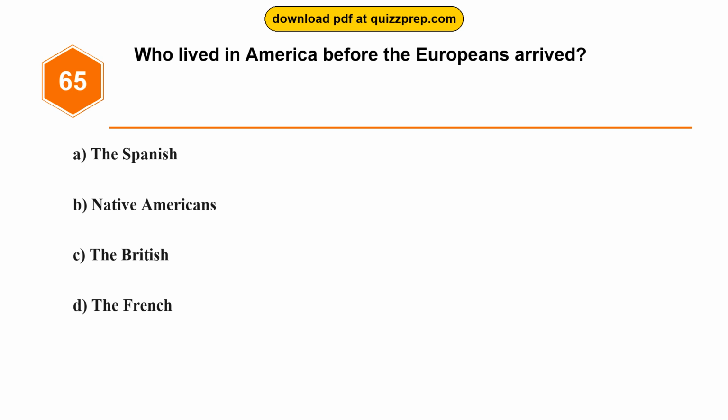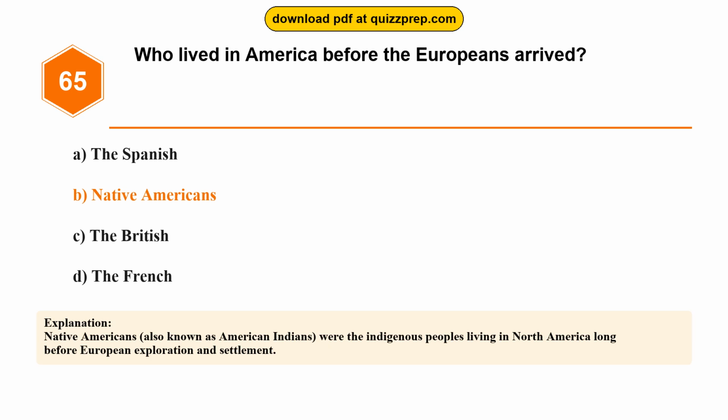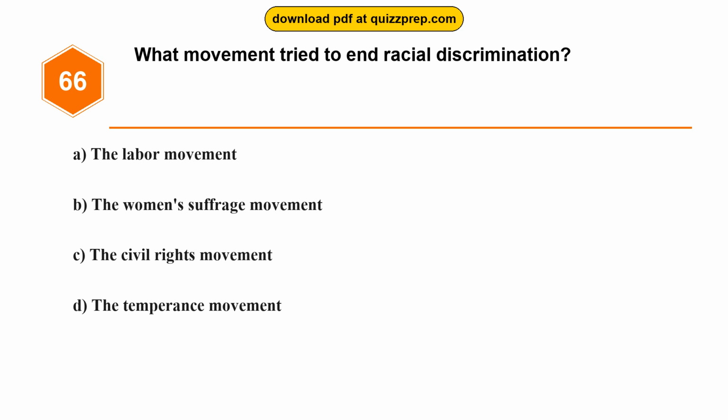Question 65. Who lived in America before the Europeans arrived? Option A, the Spanish. Option B, Native Americans. Option C, the British. Option D, the French. The correct answer is option B, Native Americans. Native Americans, also known as American Indians, were the indigenous peoples living in North America long before European exploration and settlement.